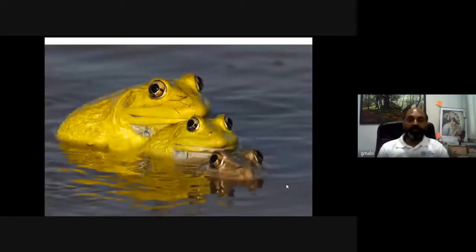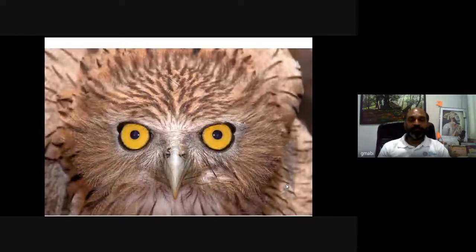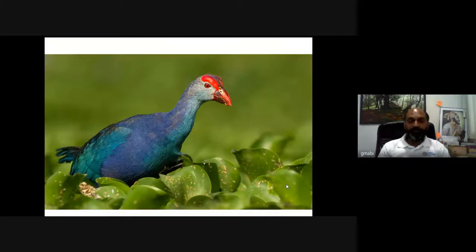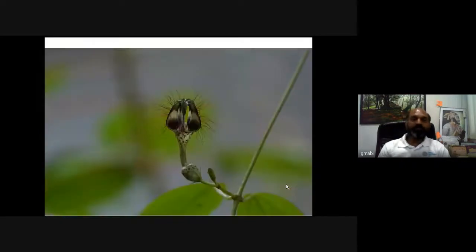This is called a tiger toad. This is again, this is called a bullfrog. Not, I'm very sorry. This is not a toad. This is called a bullfrog. Very interesting. This is the breeding form of the bullfrog. Then you can see some of the birds like brown fish owl. Then this is white eye, purple moorhen, painted storks.